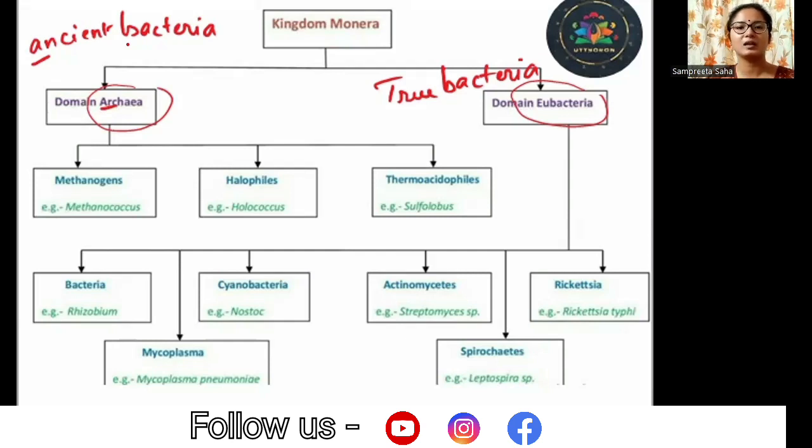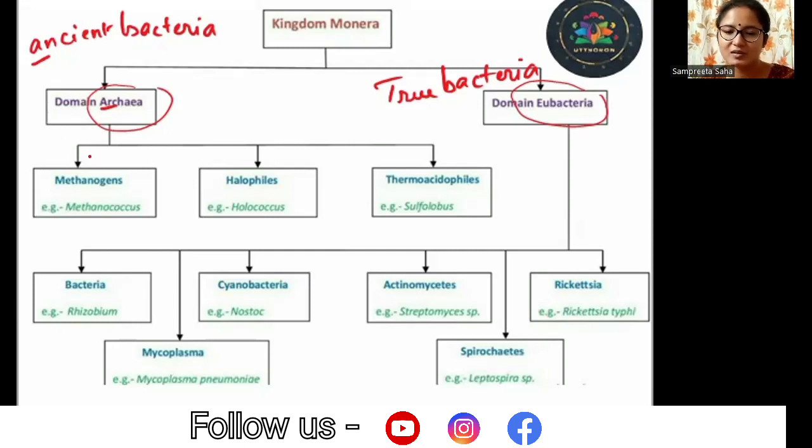Ancient bacteria came a lot earlier in the time period. Now, when the ancient bacteria came into existence, the conditions of the earth were extremely harsh, isn't it? So they have survived those harsh conditions and they are surviving till now. All right. So remember it like this. The groups of bacteria surviving the harsh, extreme conditions belong to the group Archaea.